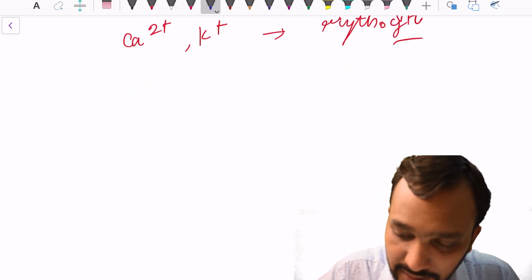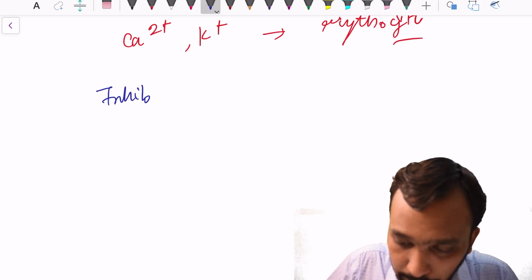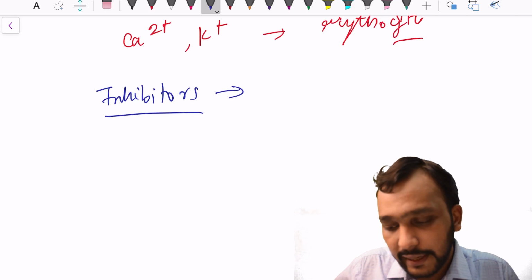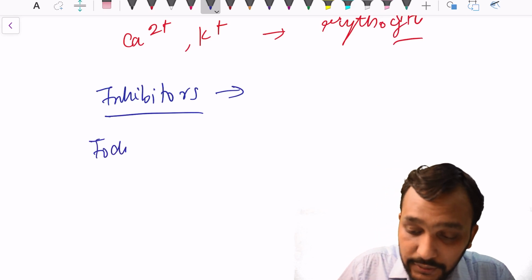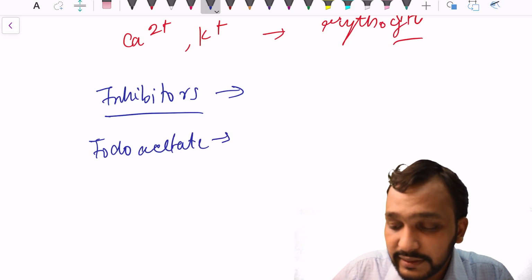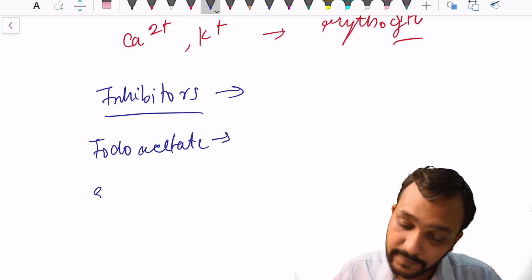And last, guys, we will discuss the important inhibitors in glycolysis. The first is iodoacetate. This iodoacetate inhibits glyceraldehyde 3 phosphate dehydrogenase.